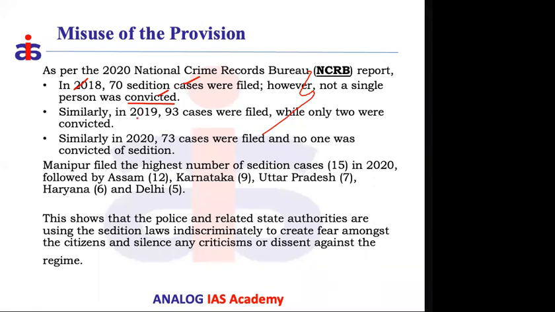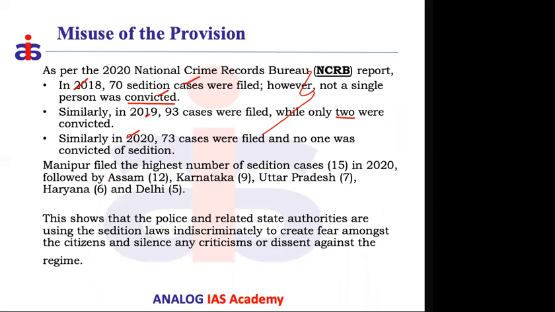In 2019, 93 cases were filed, but how many were convicted? Only 2. So almost 100 cases were filed, and only 2 people were convicted. The success ratio is less than 2%. A conviction rate of less than 2% means that the given law is clearly being misused by the executive. And even during the COVID time, in 2020, 73 cases were filed, but again not a single individual got convicted.